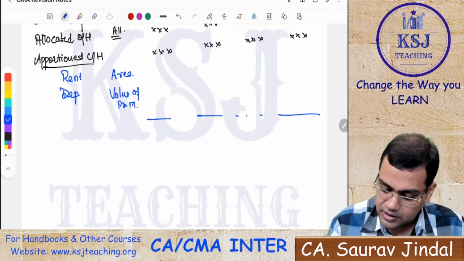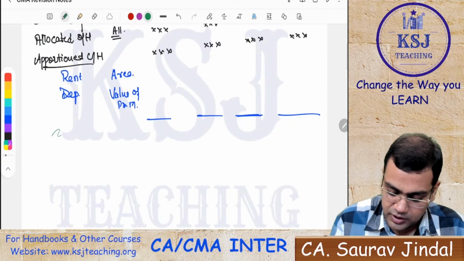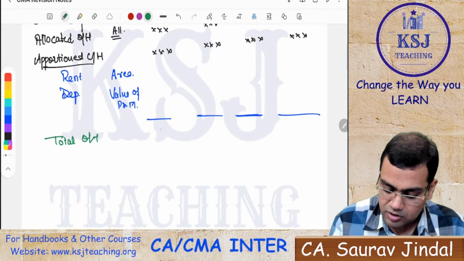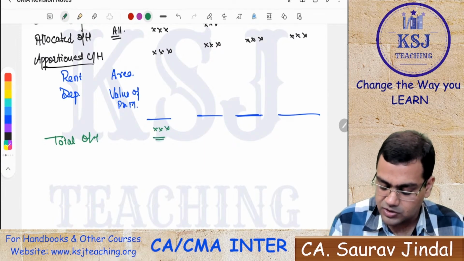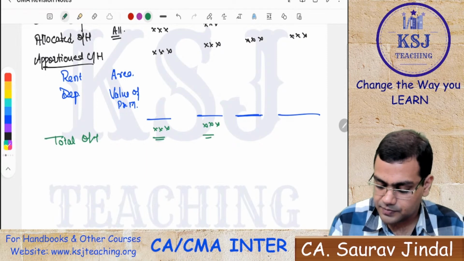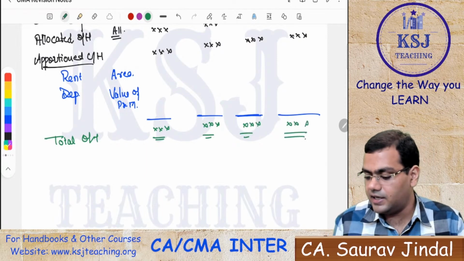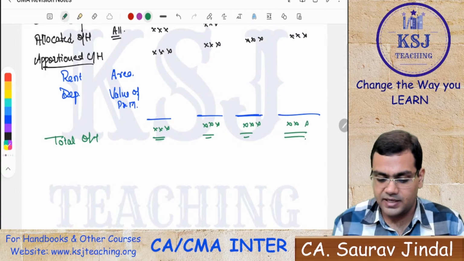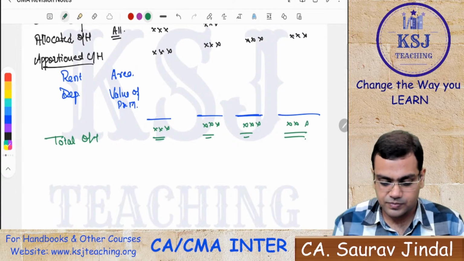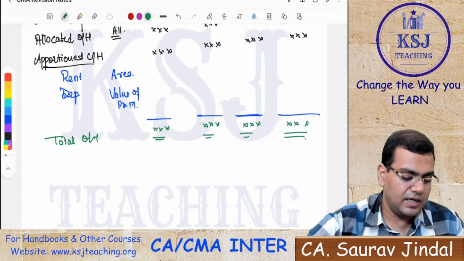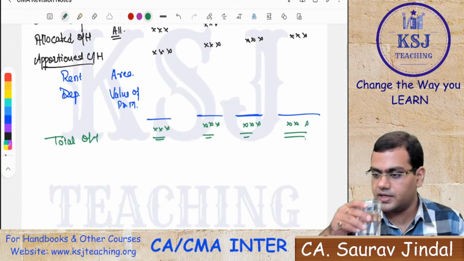From here you will find out the total overheads of the various departments. So this is what primary distribution is. Clear till now? Just let me know if it is clear till now, then we'll move on to the secondary distribution.